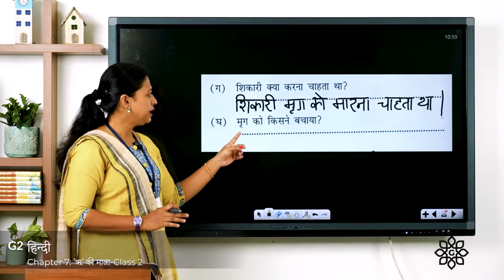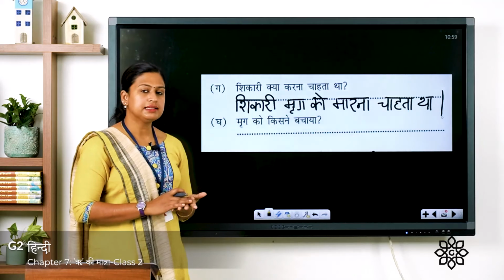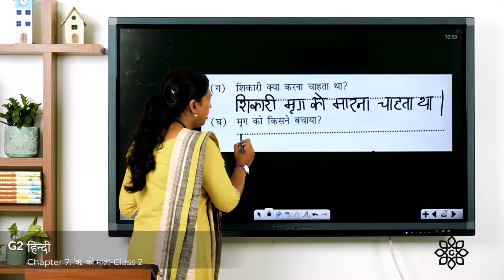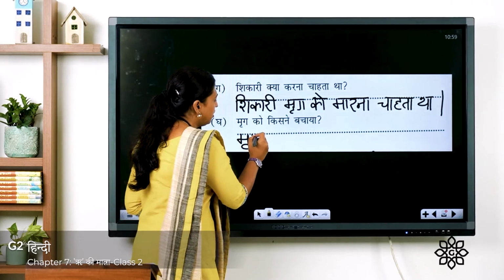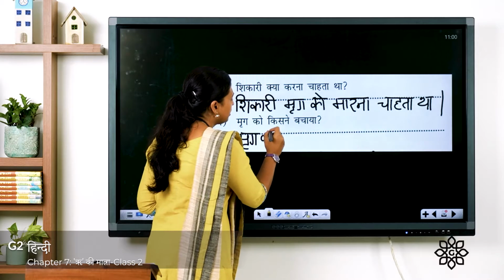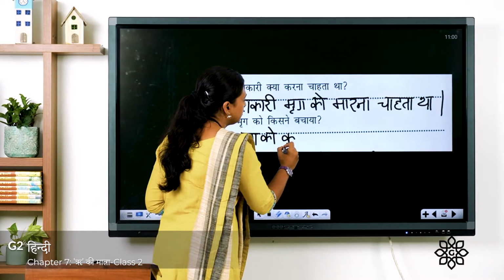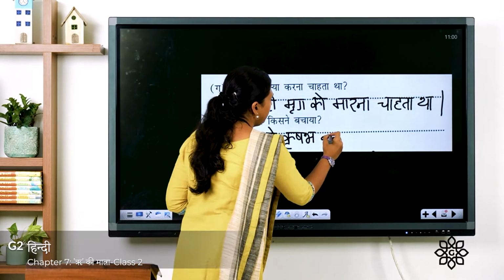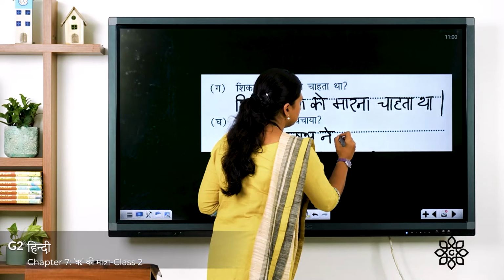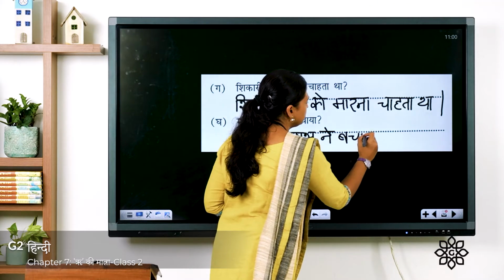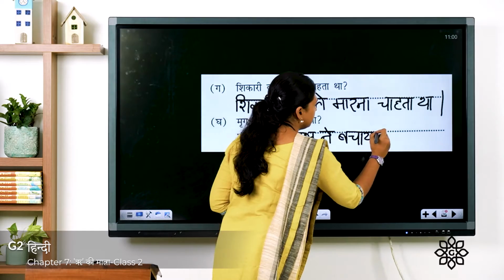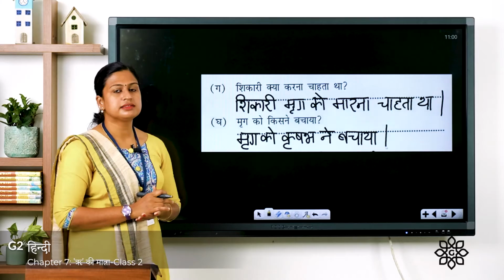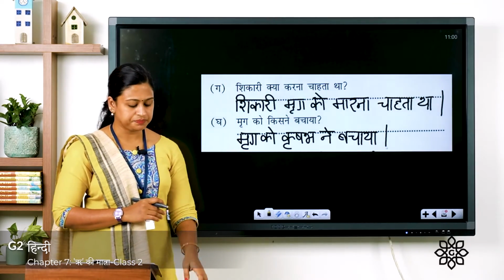The fourth question is मृग को किसने बचाया? The answer is मृग को कृषभ ने बचाया. So you have to write it here. मृग, मृग means deer. मृग को कृषभ ने बचाया. बचाया means saved. So who saved the deer? The ox saved the deer. Now you have to write these answers in your Hindi notebook.